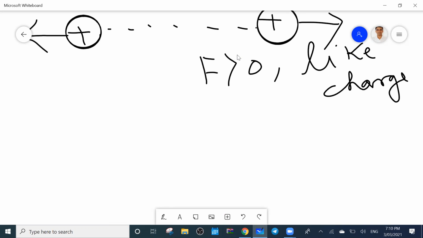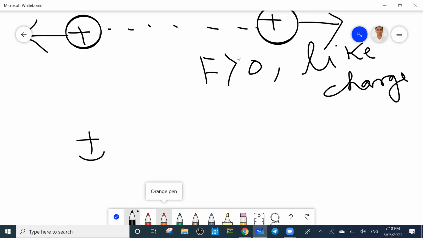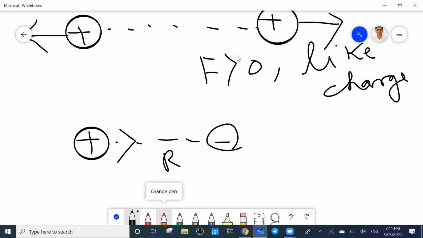Suppose one is positive and one is negative. So in this case, what happens? Attraction occurs. Due to this charge the force will be in this direction, and due to the other charge the force will be in this direction.